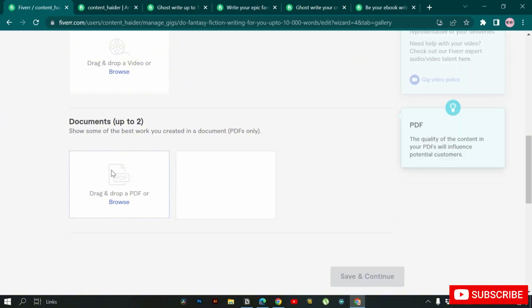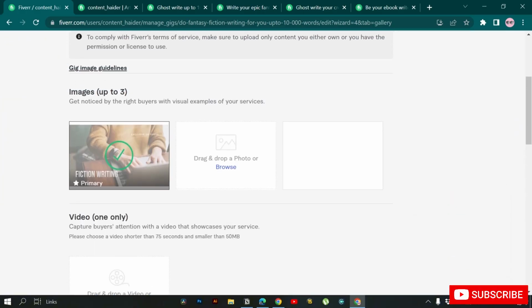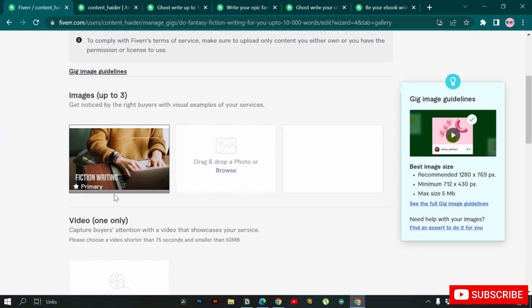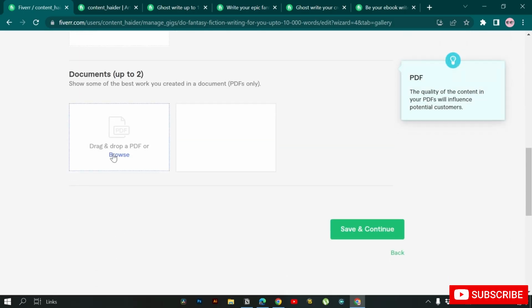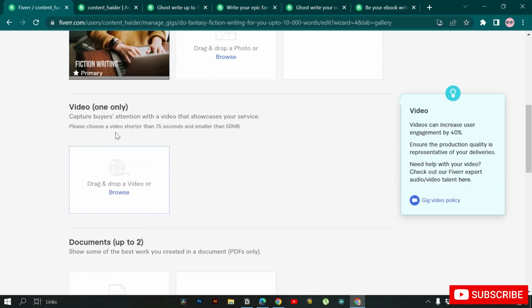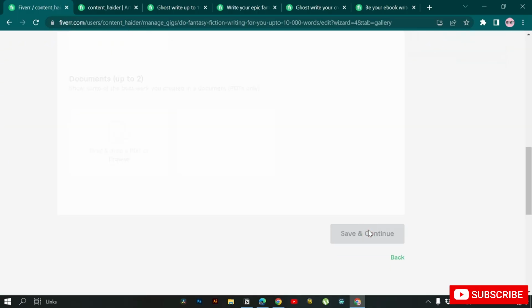Okay, you can also upload a PDF document that is showing your skills, your writing skills. You can write something by yourself, or with the help of ChatGPT, write something and put it in a PDF and upload that over here. I'll just click save and continue.